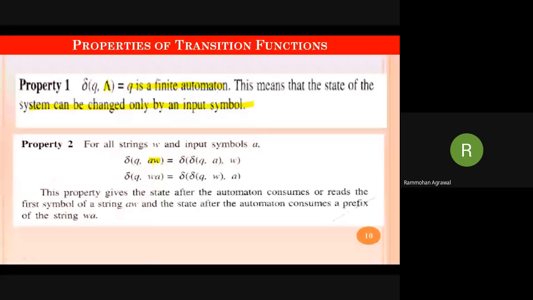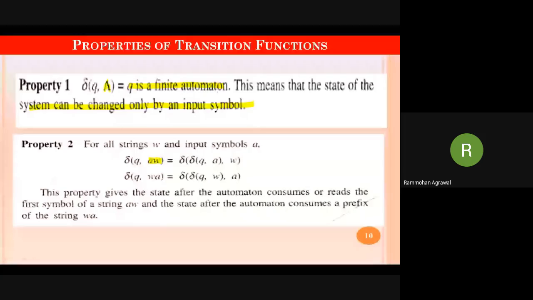So here an input is given as WA. We will consider it in left to right direction. When we calculate delta of Q on A, then the system may reside at Q, or it can move to a new state Q1. Whatever input is given as WA, it will first process W, and then move to the next input symbol, which is A.